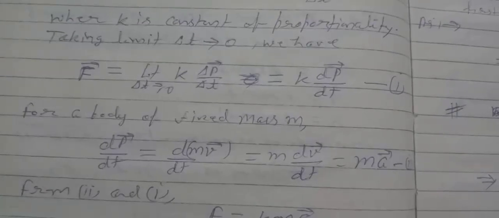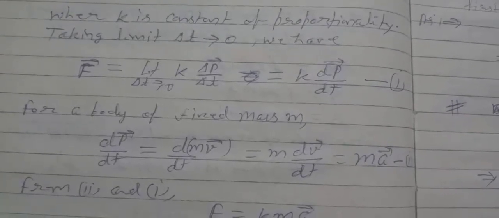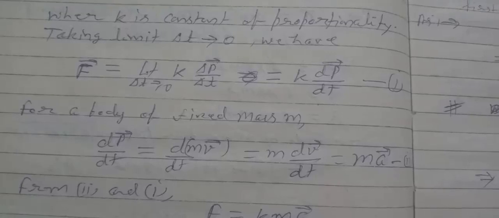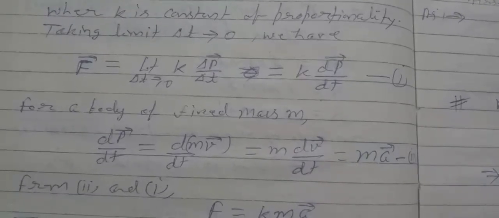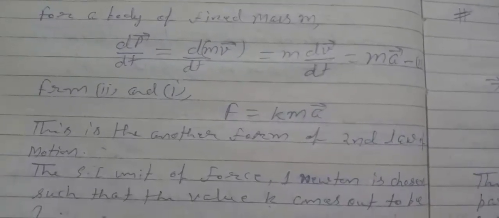Equation 1. For a body of fixed mass m, dp by dt equals d by dt of mv vector, equals m into dv by dt, equals m into a vector. Equation 2. So from 2 and 1, F equals k into m a vector. This is another form of the second law of motion.